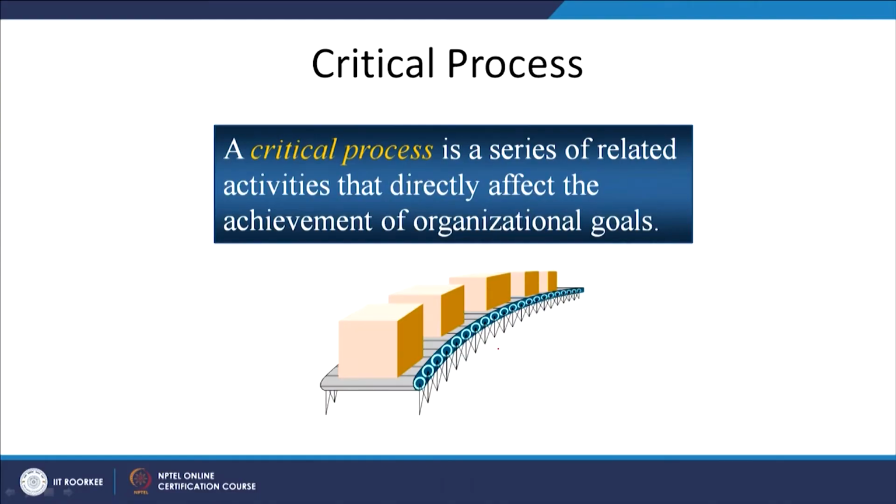Critical process is now like this. A critical process is a series of related activities that directly affect the achievement of organizational goals. It is a chain like this, right. The structure given here is that you have these blocks given. So, this one block is there, second block is there, third block is there, fourth block is there, fifth block is there. For example, if this third block is a critical factor here. Now, if you have raw material, you have labor, you have the manufacturing process, and you have the way to distribute and the market also, but if the power is not available up to 24 hours or at least 20 hours a day, it means your entire manufacturing process gets disturbed. So, what is the critical process you have to identify?